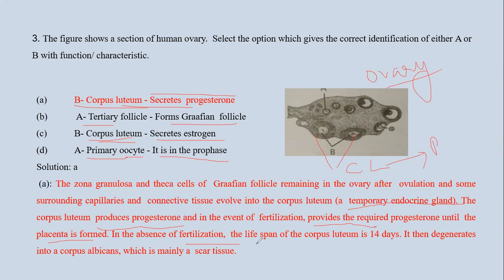In the absence of fertilization, the lifespan of corpus luteum is 14 days, and it then degenerates into corpus albicans, which is mainly scar tissue. So in this diagram, the B part is corpus luteum, and function is it secretes progesterone, which helps in further implantation.